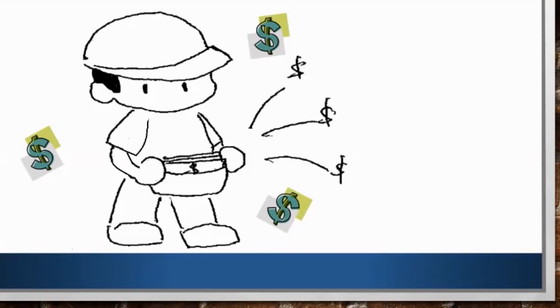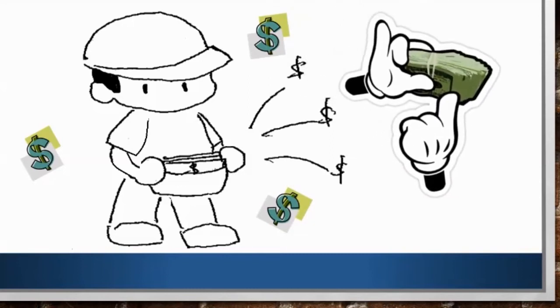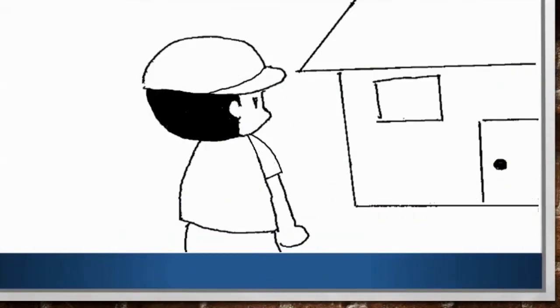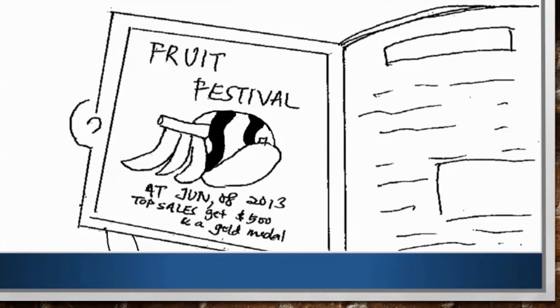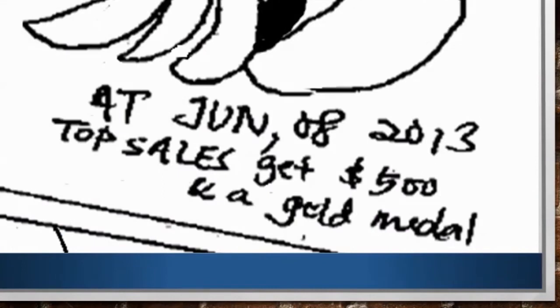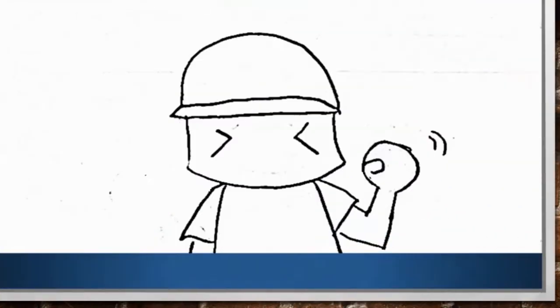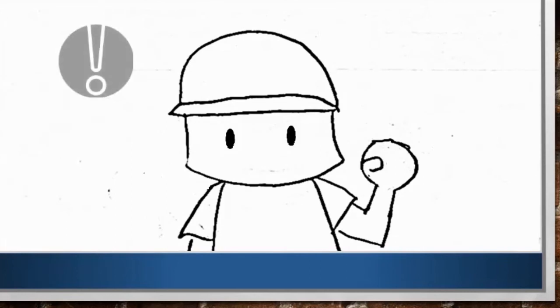Zuyin sold all her watermelons that day and earned a lot of money. She goes home and reads the newspaper in the living room. While reading the newspaper, she finds out that a fruit festival is going to be held the next day. And the top seller of the fruit festival will get $500 and a medal. Why is it tomorrow? All of my watermelons are sold out and I've no more stock. Suddenly, Zuyin thinks of the farmer whom she buys watermelon from.